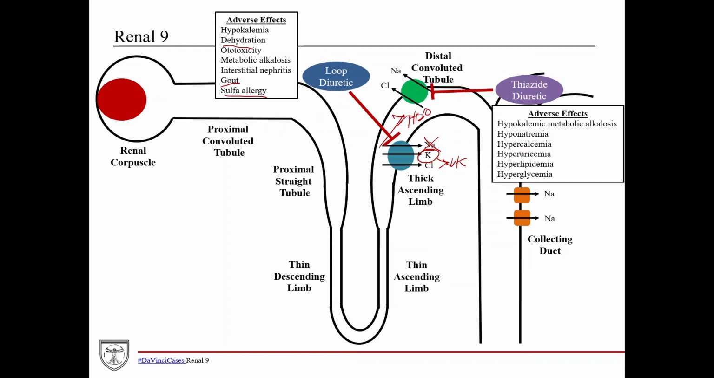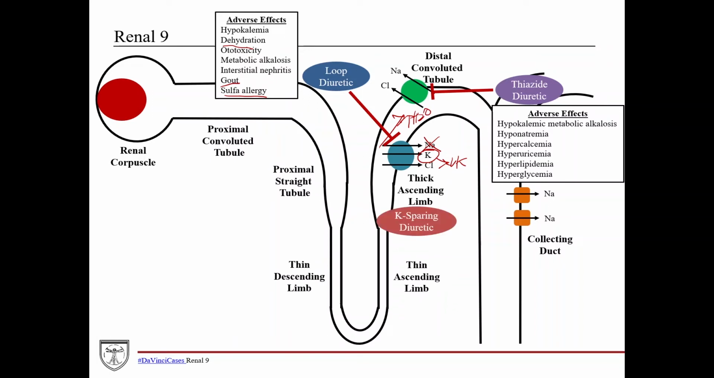These can have a long list of adverse effects that both have to do with blocking reabsorption of sodium and chloride, but also just the nature of the drug itself. So you can have hypokalemic metabolic alkalosis. You can also have hyponatremia because you're not reabsorbing as much sodium. You can develop hypercalcemia, hyperuricemia, hyperlipidemia, and hyperglycemia as well. So thiazide diuretics can have a number of potential adverse effects.